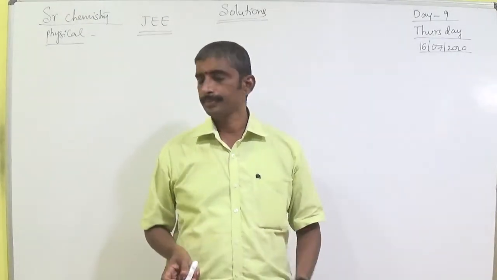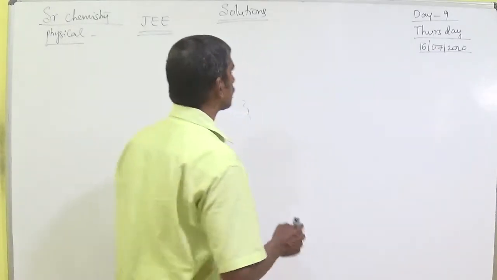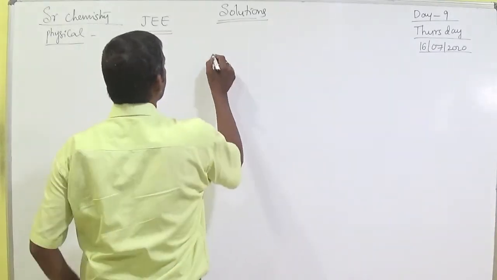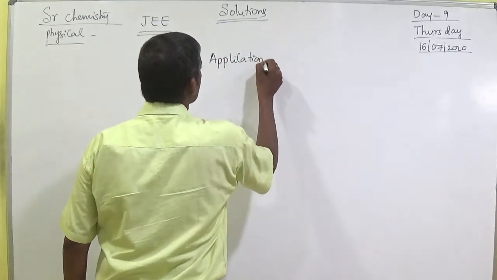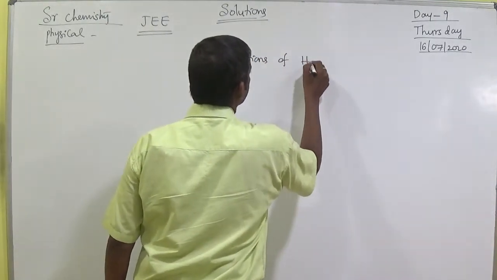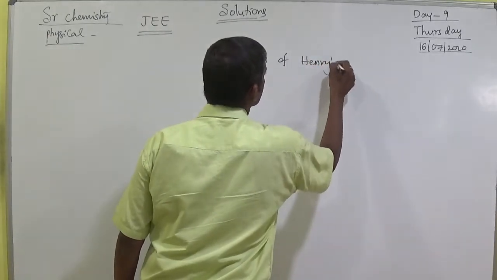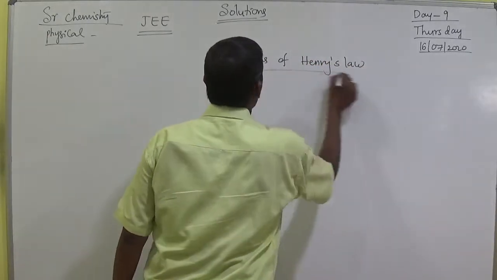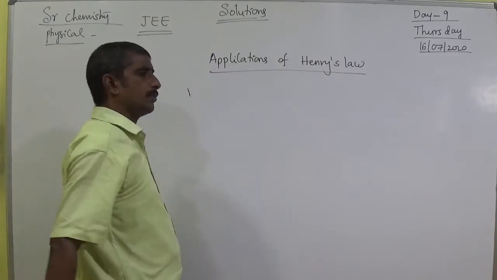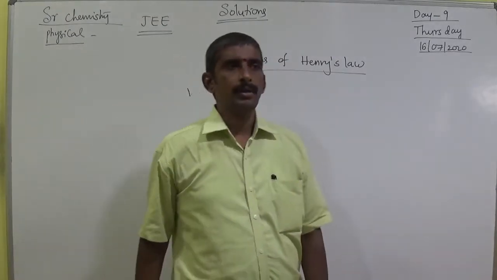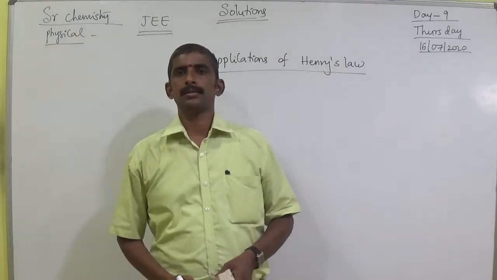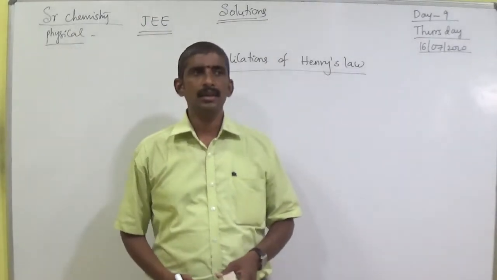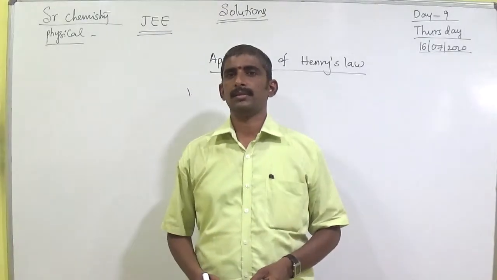So these are the limitations given yesterday. Today I will give the applications of Henry's law. The first application is to increase the solubility of CO2 in soft drinks and soda water.